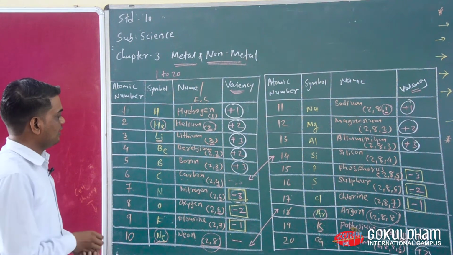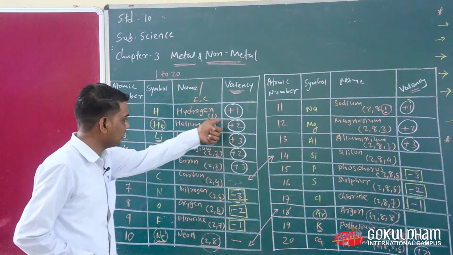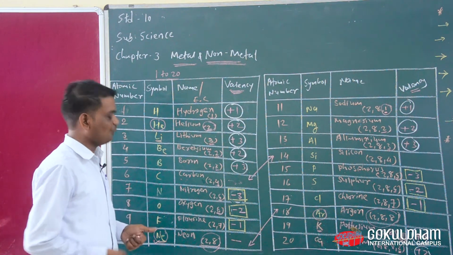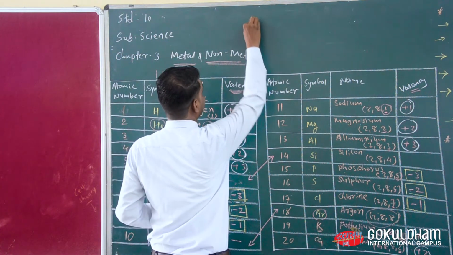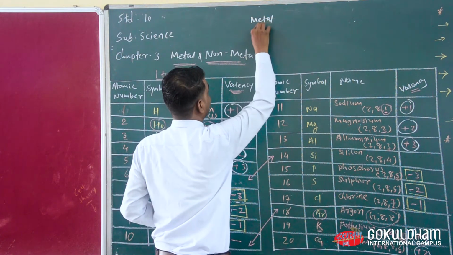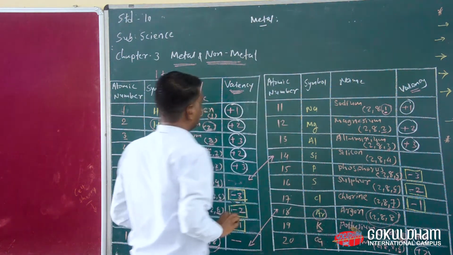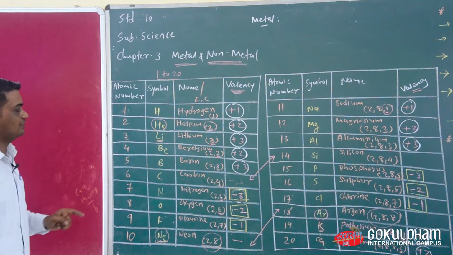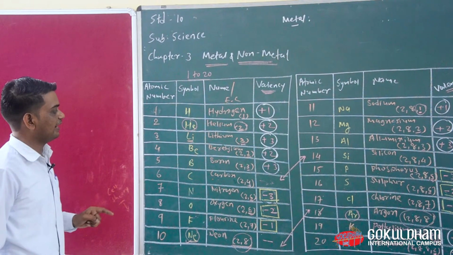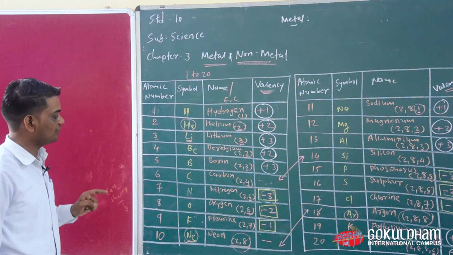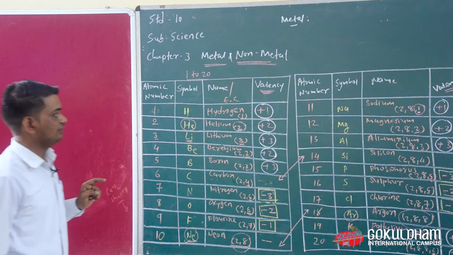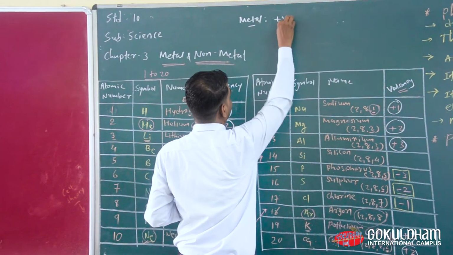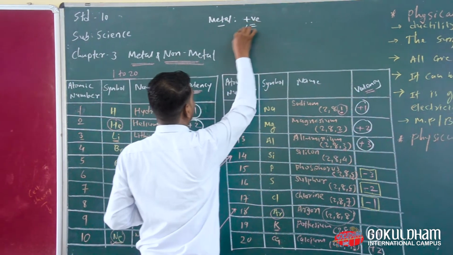Okay, so now everyone look at here, the elements that have positive charge are all known as metal. Okay, so as I was saying, this table is most important for us, so that is the reason. Now I repeat one more time, the elements that have positive charge are known as metal. That means suppose an element has positive charge, so it is known as metal.